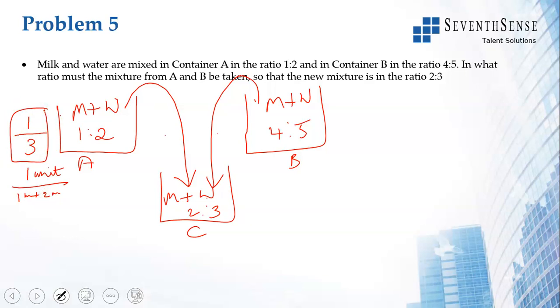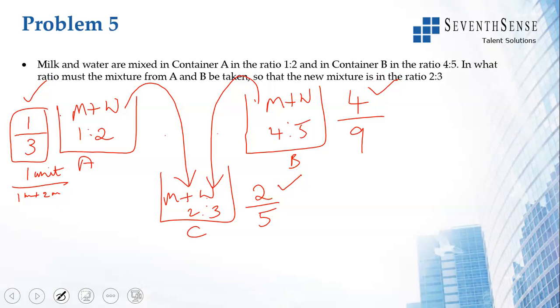Here, how much milk is present? 4 in 9 parts. That is what it says. So if there are 9 parts of the mixture, 4 parts is milk, 5 parts are water. Here it is 2/5. Okay, 2 divided by 2 plus 3, 4 divided by 4 plus 5, 1 divided by 1 plus 2: 1 divided by 1 plus 2 here, 4 divided by 4 plus 5 here, 2 divided by 2 plus 3 here.